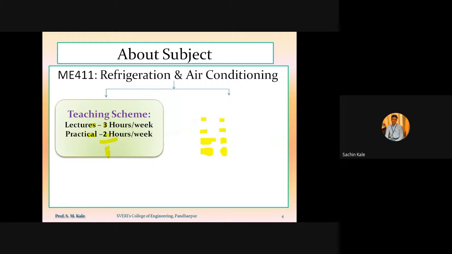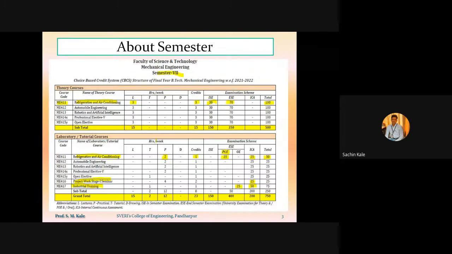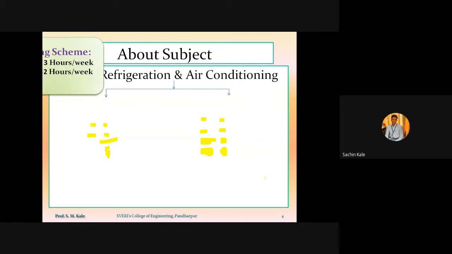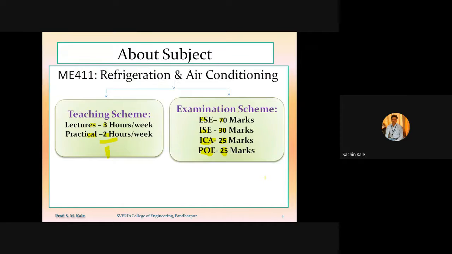And one more thing, for your industrial training also, there is one external oral examination of 25 marks. For this industrial training also, whatever external examiner there will be, that will be from a different university. That will not be from our university itself. So this is related to the subject or the scheme of the subject.